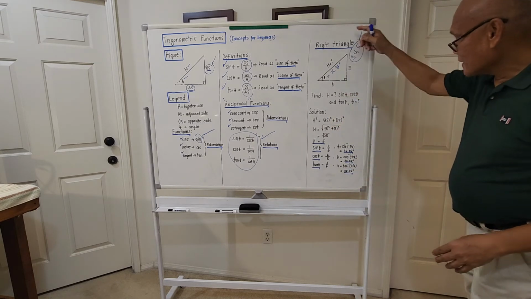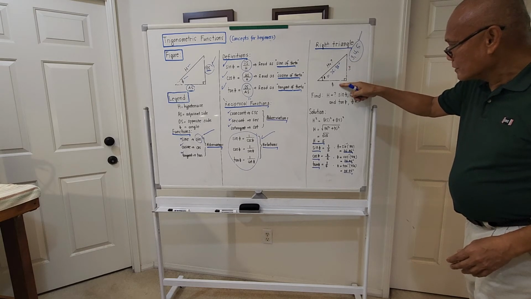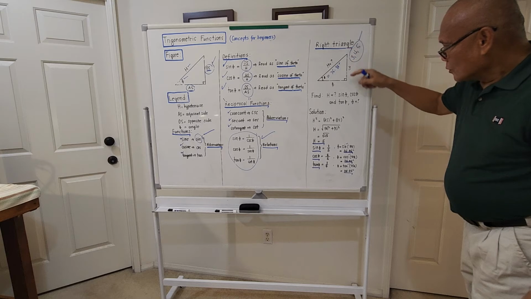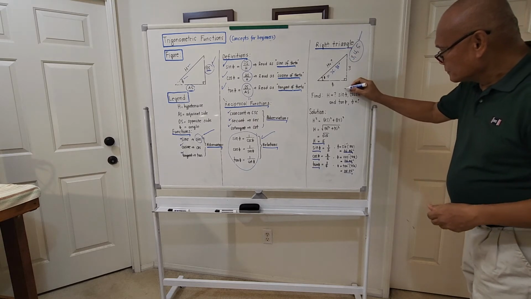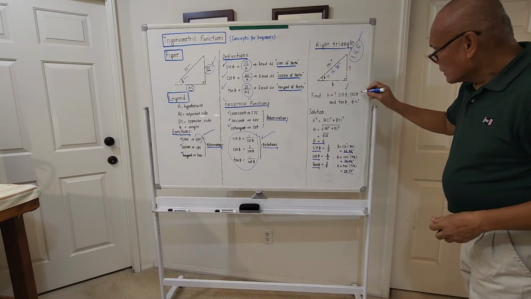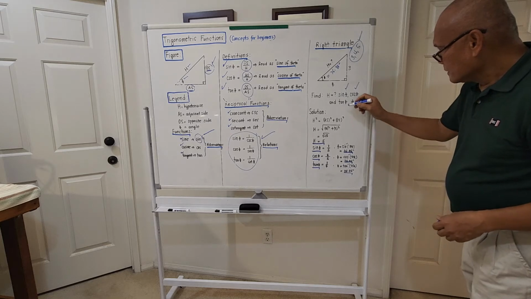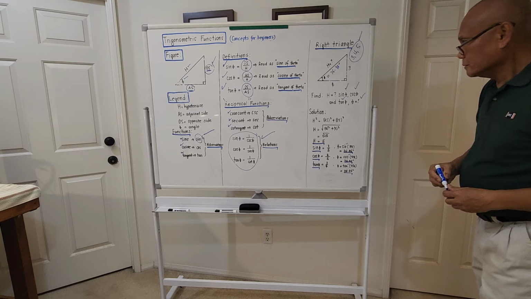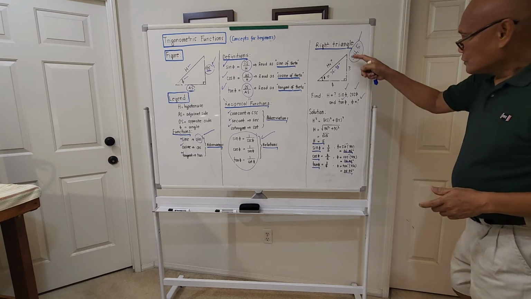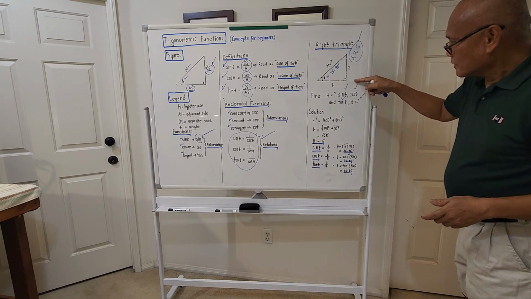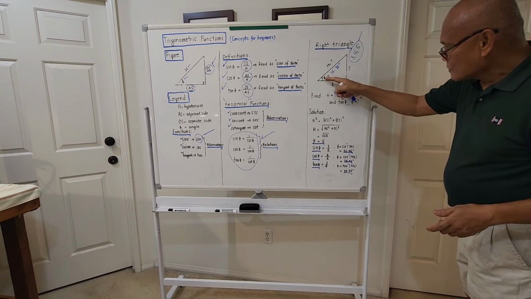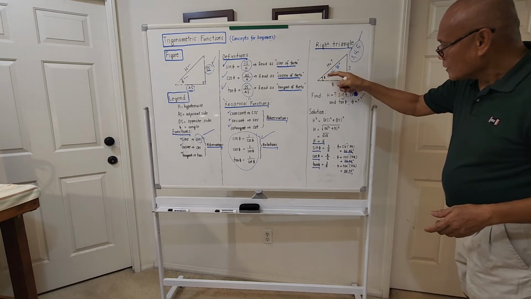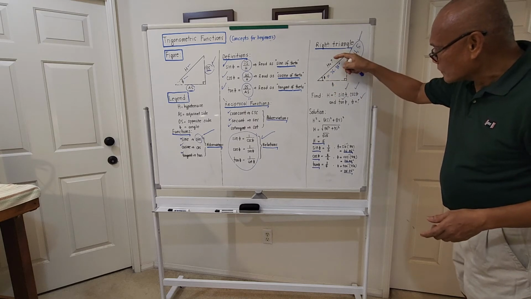For the given right triangle, if this is 3, this is 4, the problem is asking what will be the hypotenuse, what will be the value of sine of theta, what will be the value of cosine of theta, what will be the value of tangent of theta, and what is theta. Meaning, if this is 3 and this is 4, what will be the sine of this angle here, what will be the cosine, what will be the tangent, and what is its value, and what is the value of the hypotenuse.